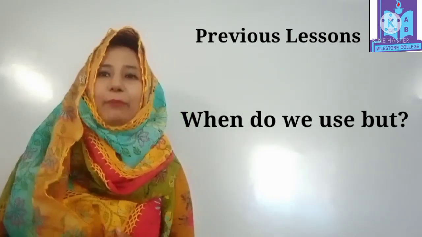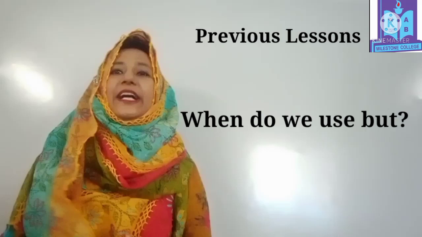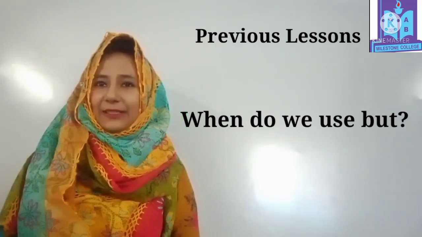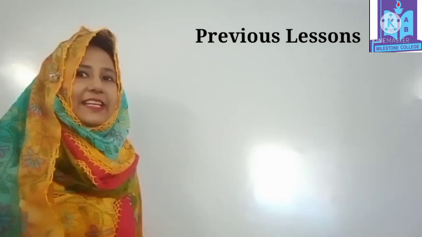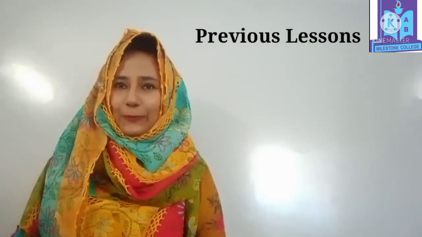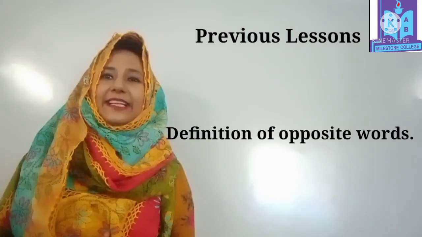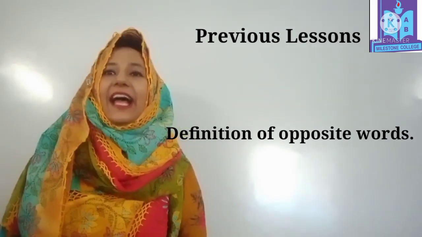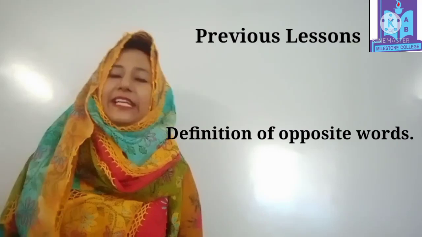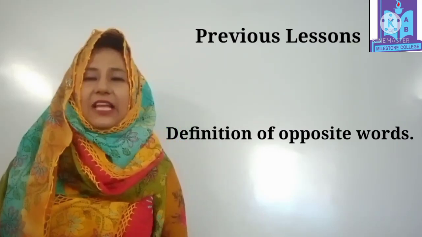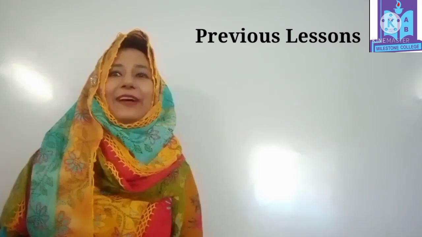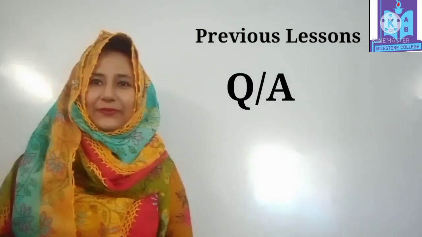Yes, we use but to show difference or opposite ideas. Okay, now I am asking the definition. Who can say the definition of opposite word? Yes, a opposite word is a word that has the opposite meaning of another word. Excellent.